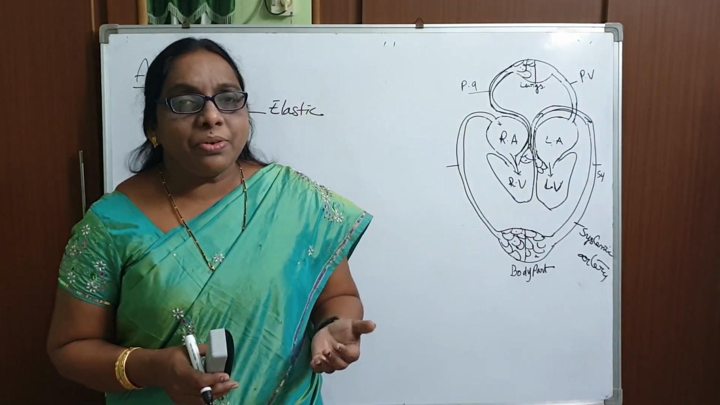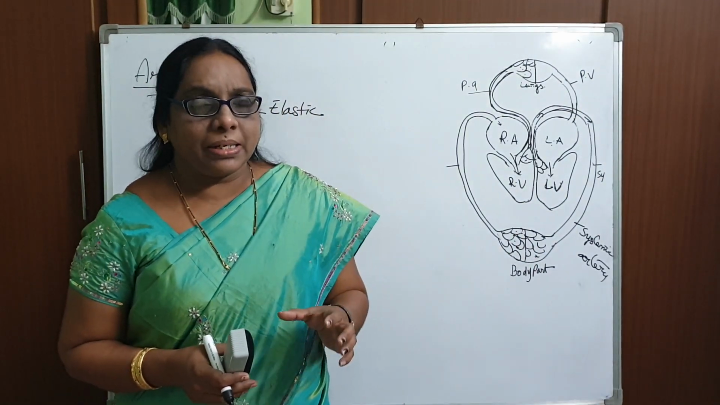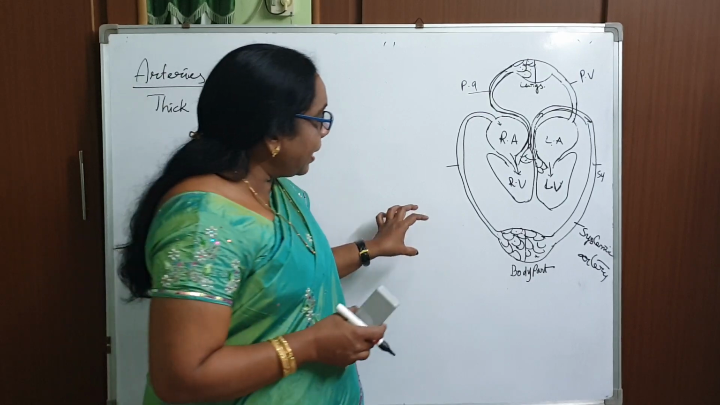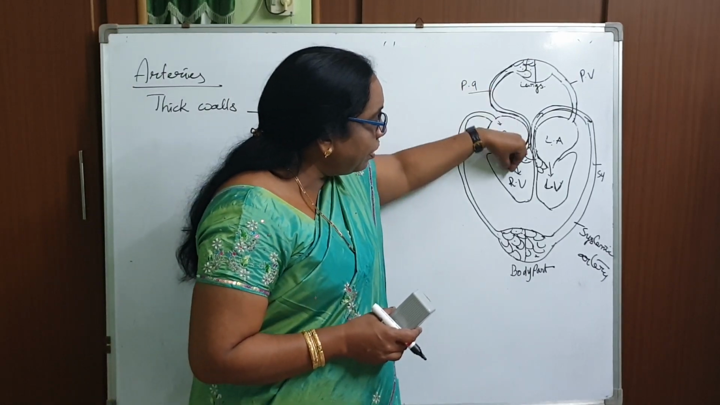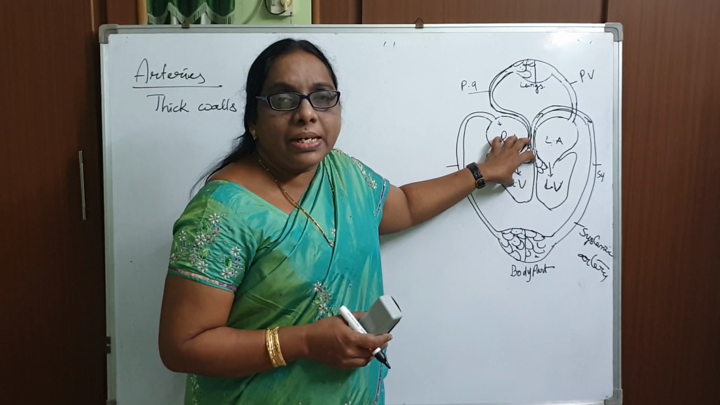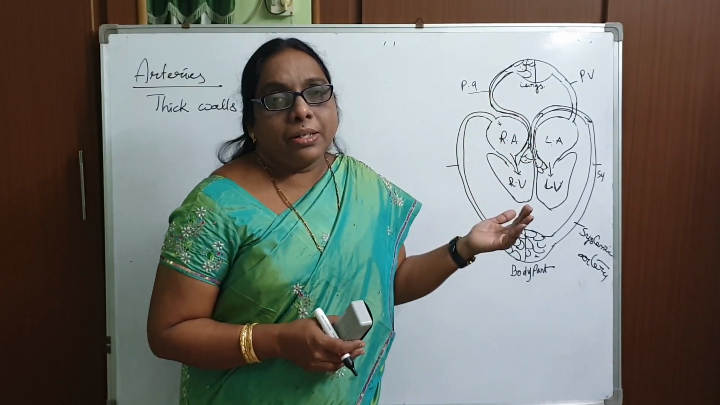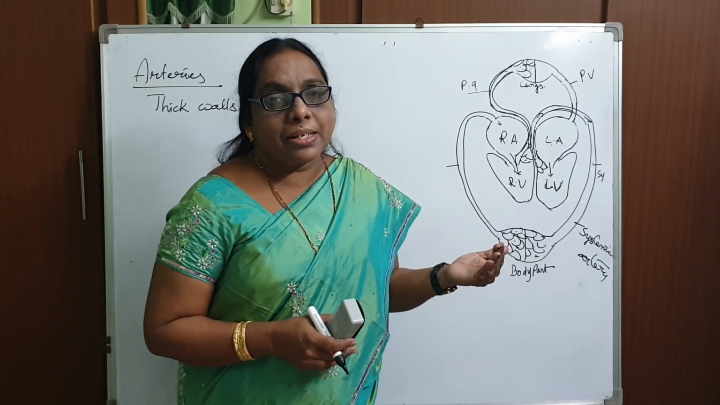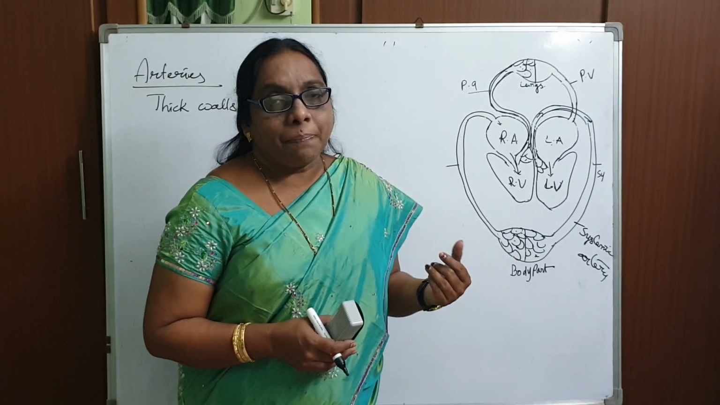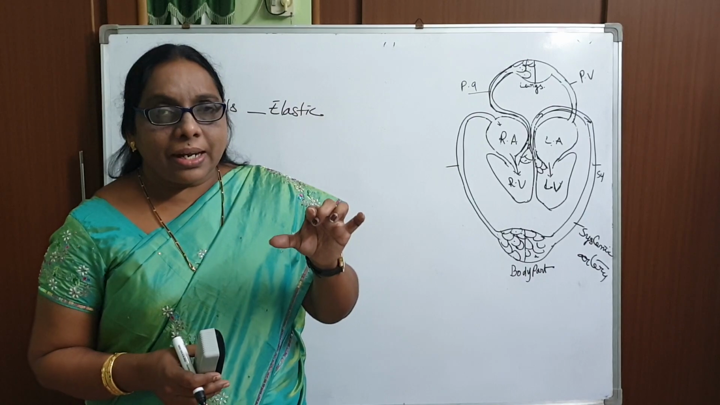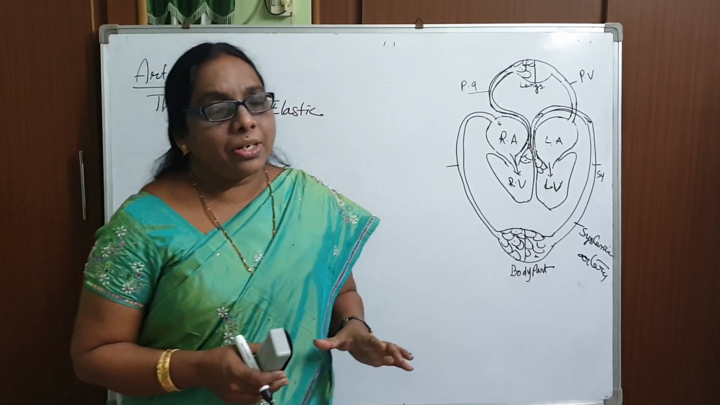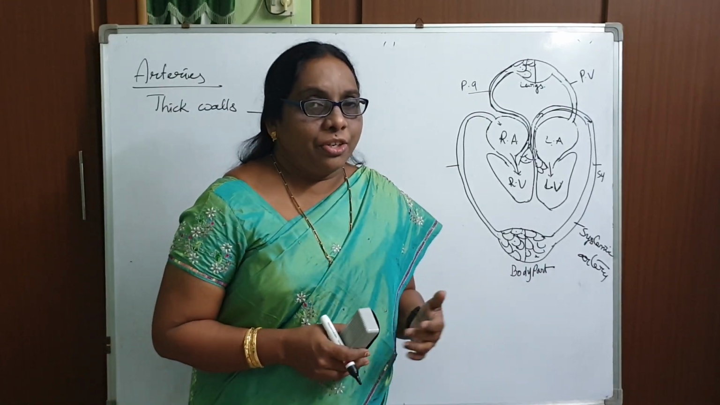So what are the veins doing? Veins are only collecting the blood and simply pouring it into the heart. That is the reason the veins are less in thickness and less in elasticity. Arteries are thicker and their elastic nature is greater compared to the veins.